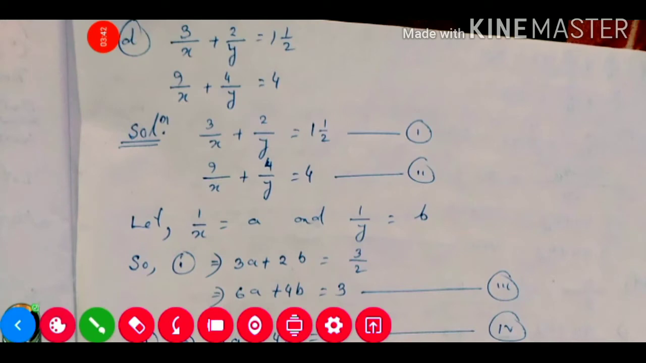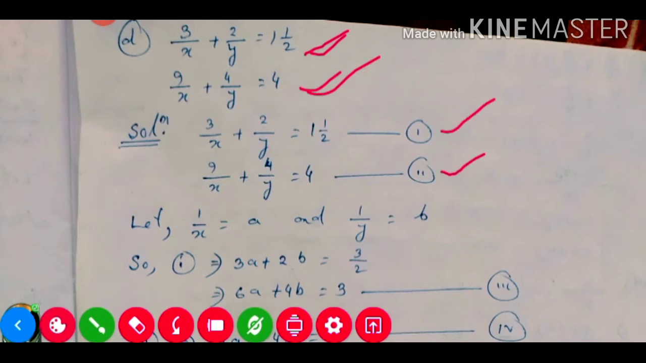Now part D. Equation 1 is our given: 3 by x plus 2 by y is equal to 1 and a half. This is our equation number 1. And equation number 2 is our given: 9 by x plus 4 by y is equal to 4. So this one is our equation number 2. So we have written equation number 1 and equation number 2.